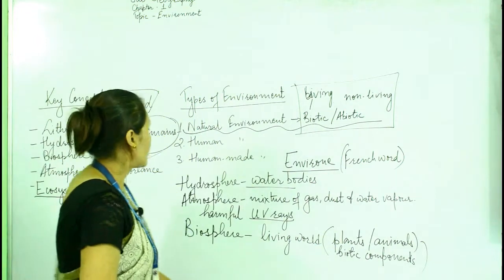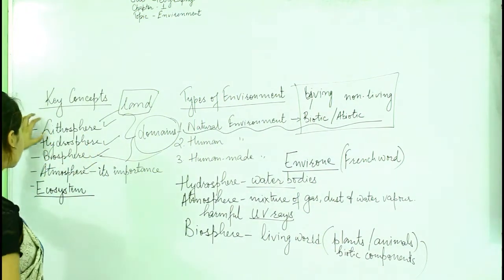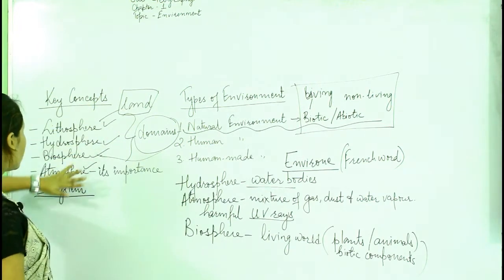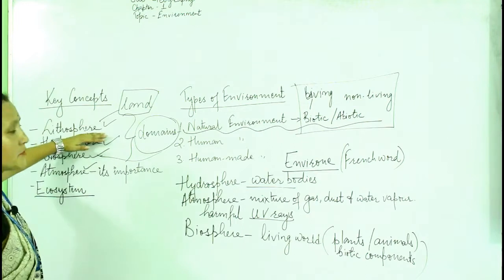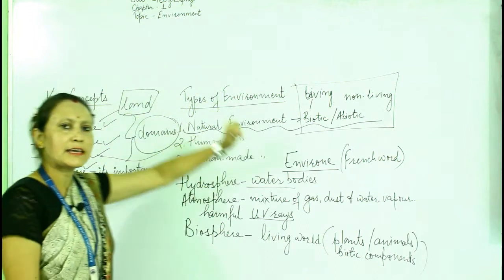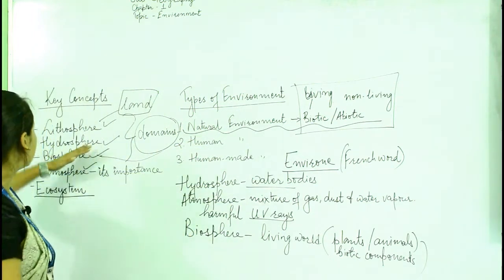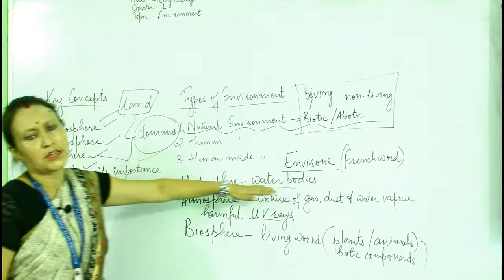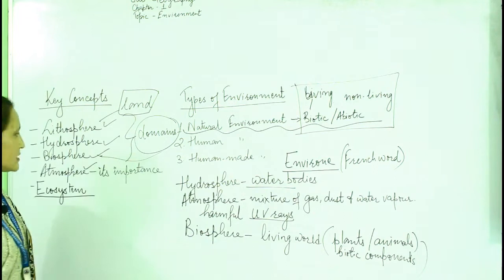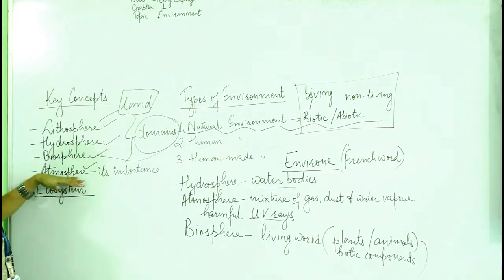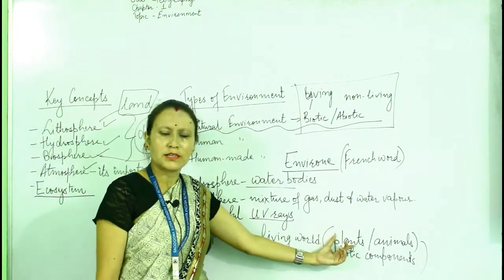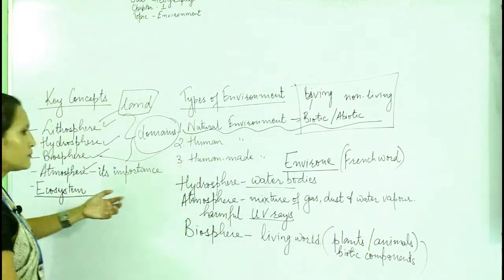Understood? So right now we have discussed these topics, right? The domains: lithosphere, hydrosphere, biosphere, and atmosphere. Lithosphere consists of land only, the types of landforms like plains, plateaus, mountains, hills. Hydrosphere includes all the water bodies like rivers, lakes, ponds, seas, oceans, etc. Then next, biosphere. Biosphere is a living world which consists of both living plants and animals, right, the biotic components.